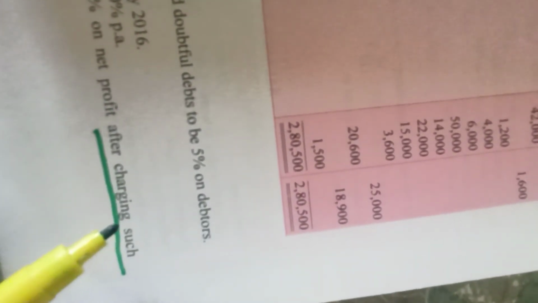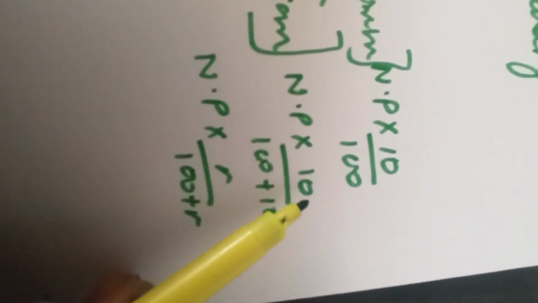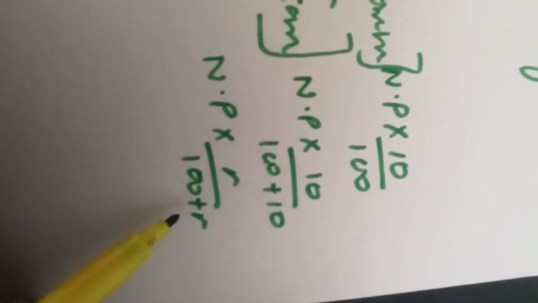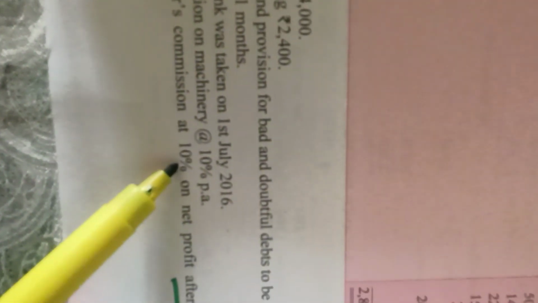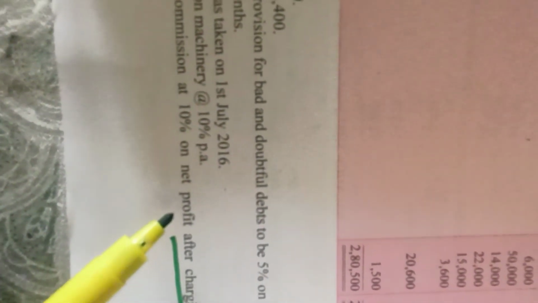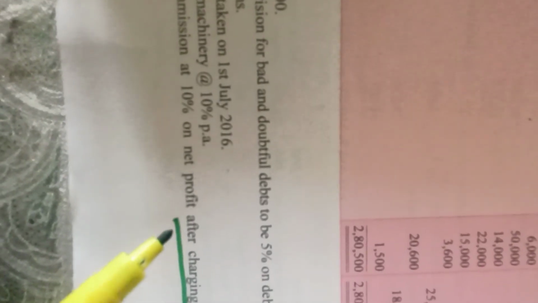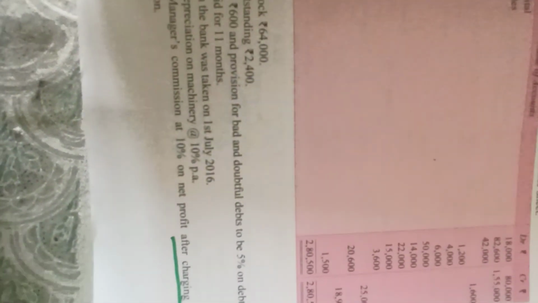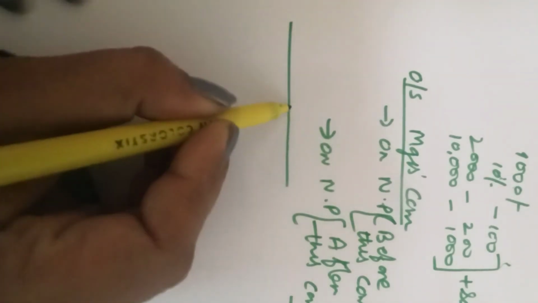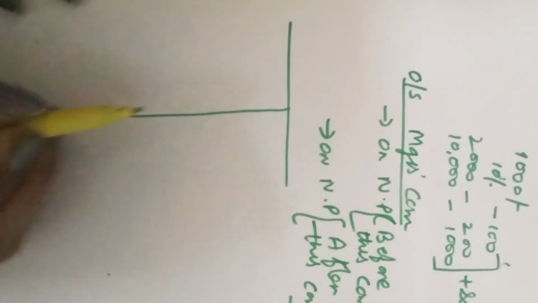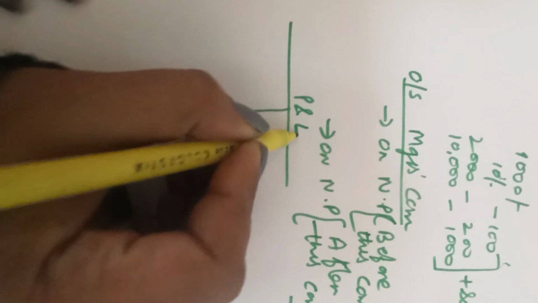After charging such commission means the formula is net profit into rate upon 100 plus rate. And what is the rate? The rate is 10% here. That means net profit into 10 upon 110. So we calculate the net profit. We make the trading account and profit and loss account. Supposing this is the profit and loss account.